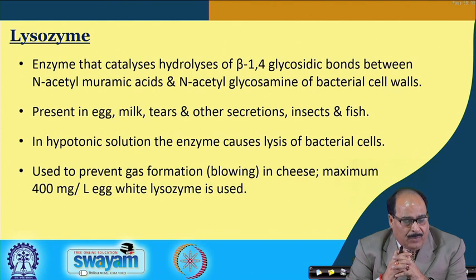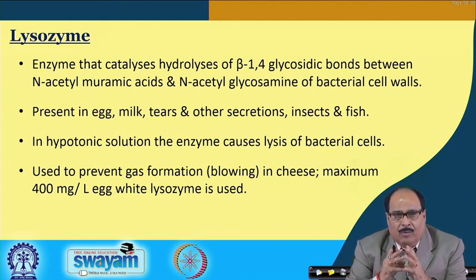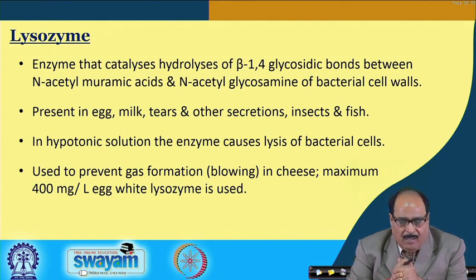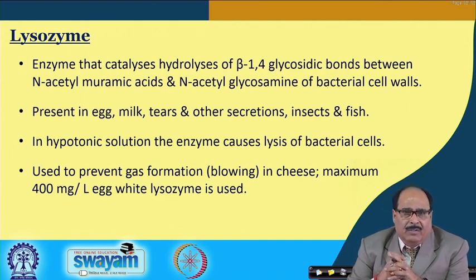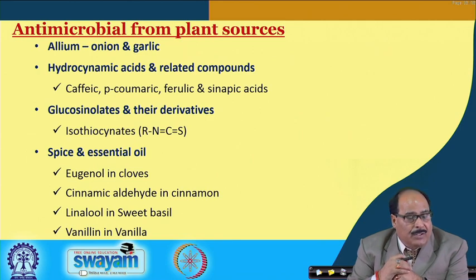Lysozyme is used to prevent gas formation in cheese, that is, what we generally call blowing, which is a defect in some cheeses. So, there lysozyme can be used, and the maximum limit which is recommended for use is 400 milligram per liter of egg white. So, that can be used.